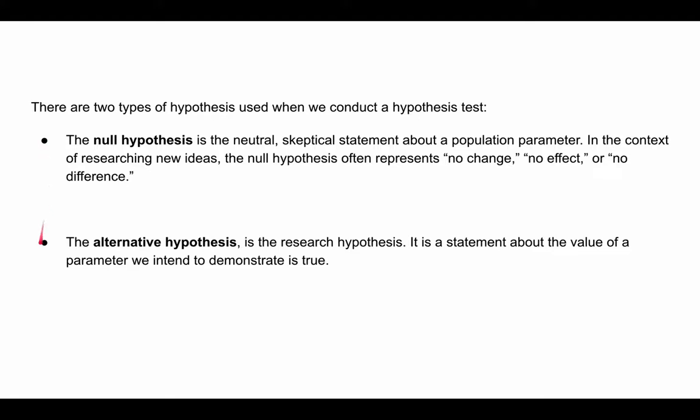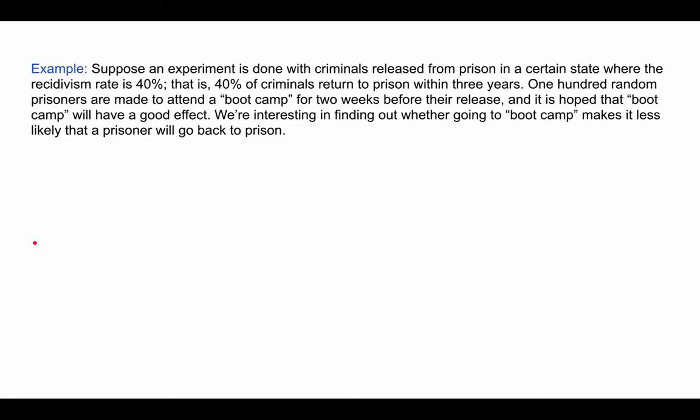Now, the alternative hypothesis is the research hypothesis. So if you conduct some research and you find something kind of interesting happens, the alternative hypothesis is essentially the statement about the value of the parameter that you got, and whether or not it tells you something about an entire group, or it makes you think that the null hypothesis isn't actually true after all. Okay, so this is kind of abstract, so we will look at a specific example to make it clear.